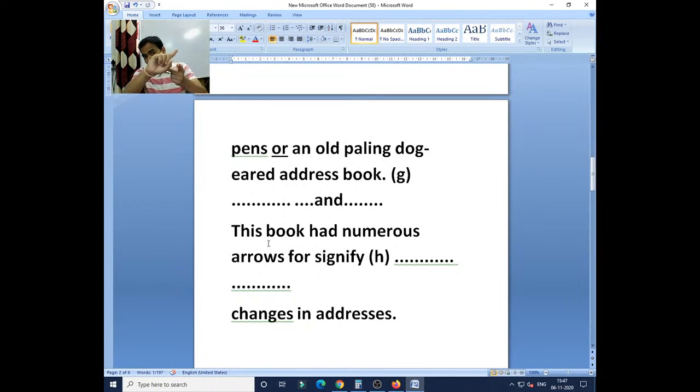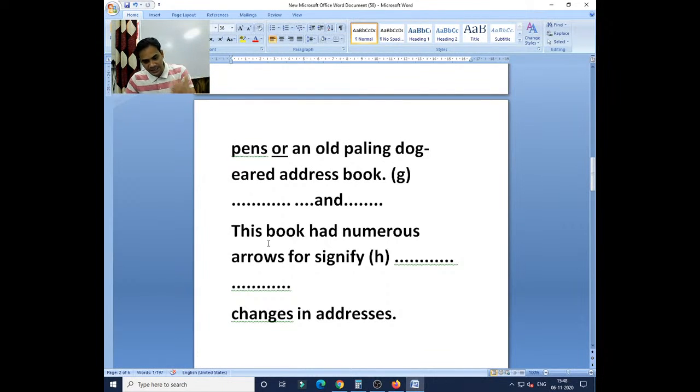But if one is contradictory to the other, then what can be used? 'Sir is intelligent but lazy.' One good aspect, one negative aspect we are highlighting. So one positive, one negative, then 'but' can be used. But when we talk about two positive things, then 'and' is to be used. So your pen and old pending dog, your address book: two positive things are described here. So the conjunction 'and' is to be used. But if one is different, then what?